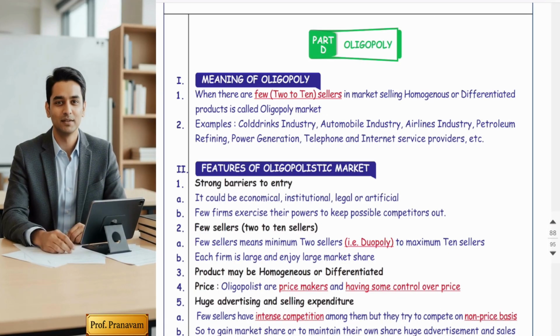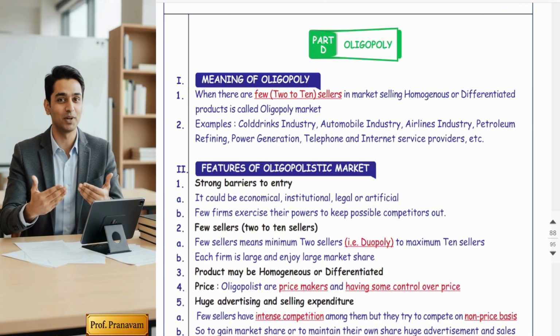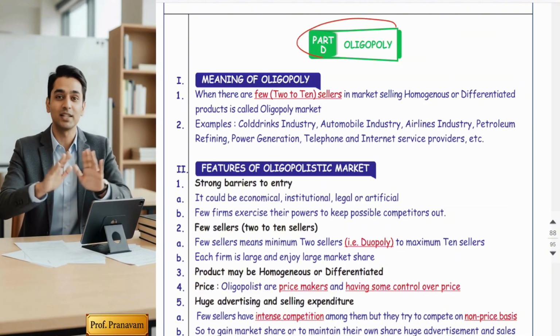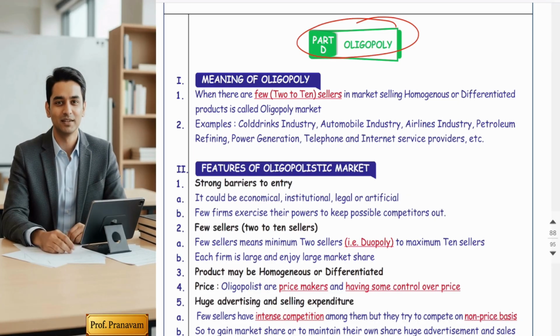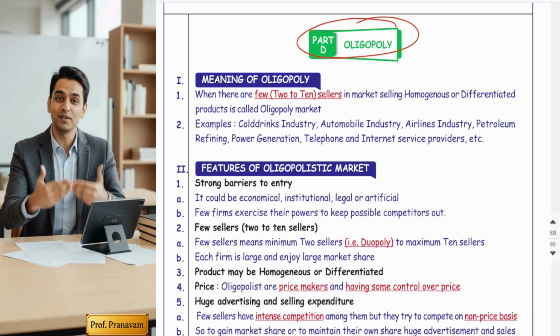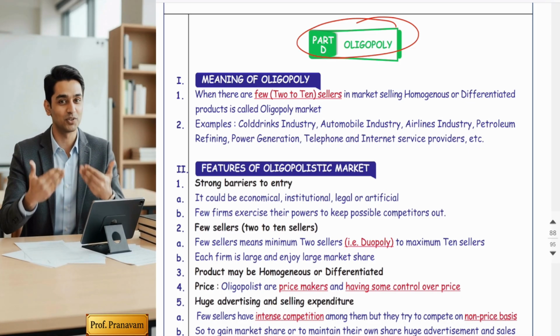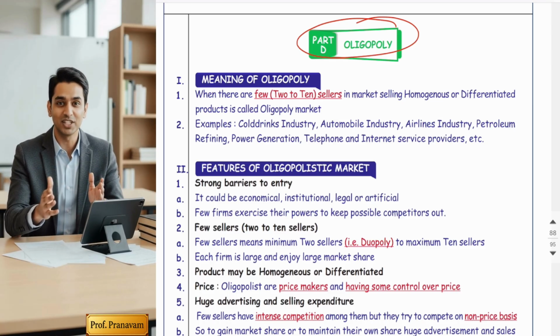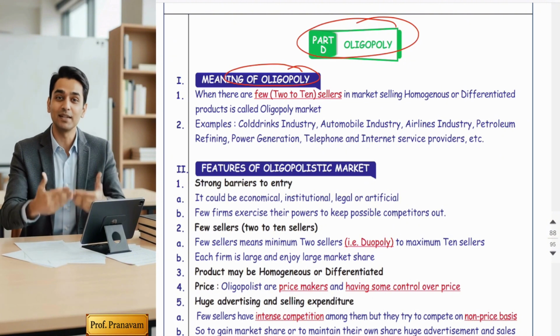So let's start with one of the very dynamic and real world topics, the oligopoly market. Oh yes guys, oligopoly. After studying perfect competition, monopoly, and monopolistic competition, here is the fourth market based on competition: oligopoly. First thing that comes to our mind is, what is oligopoly?